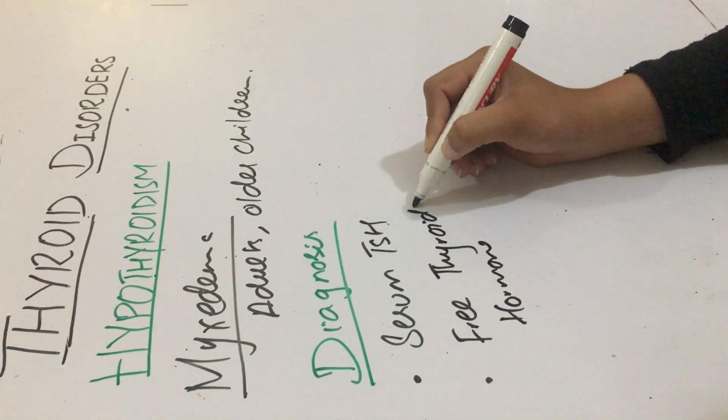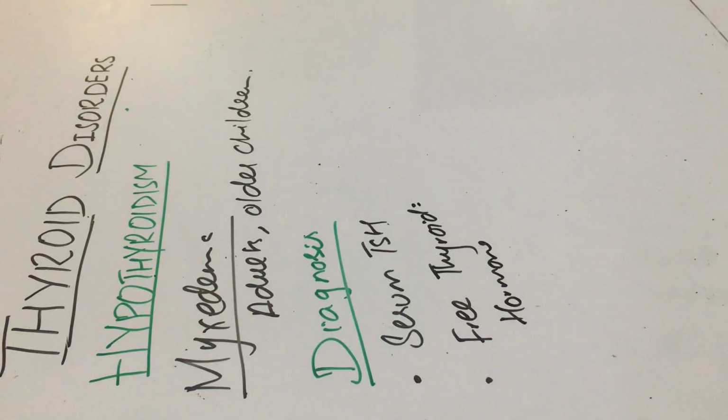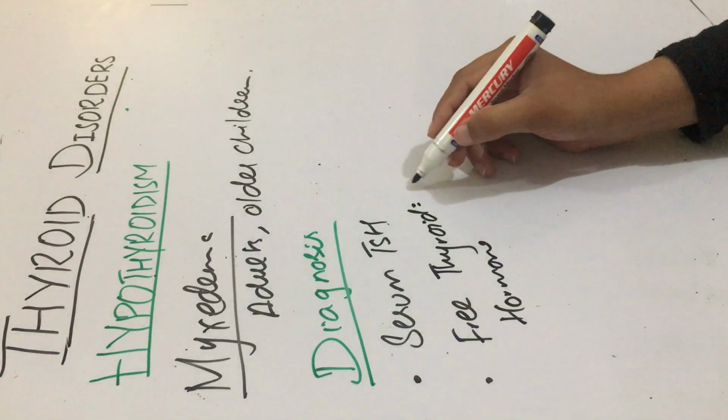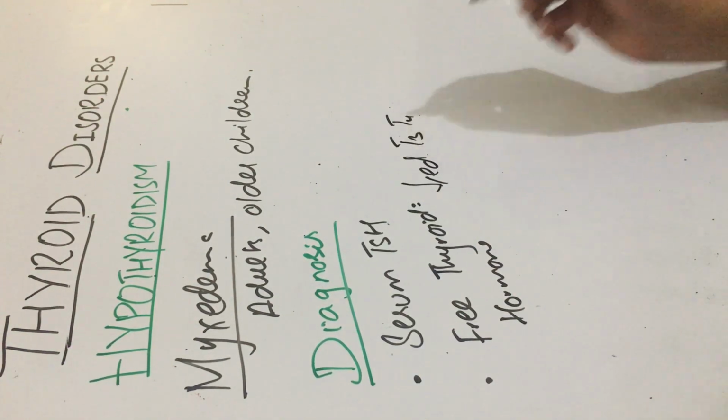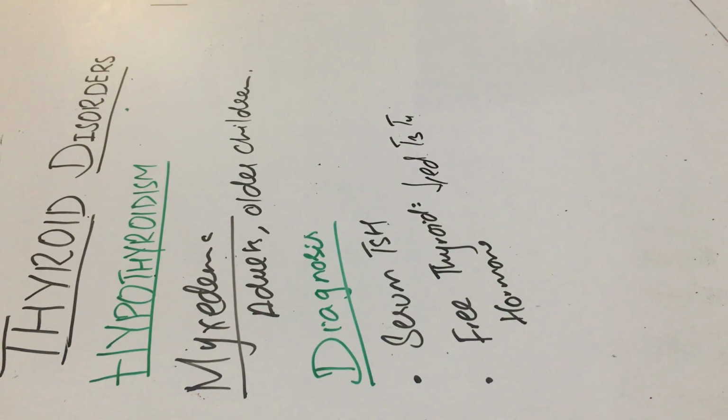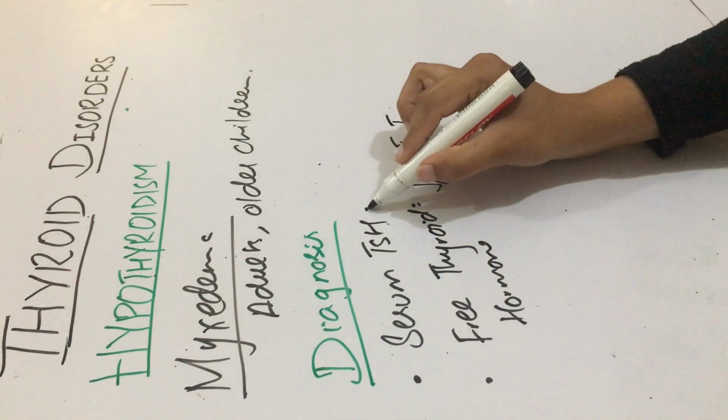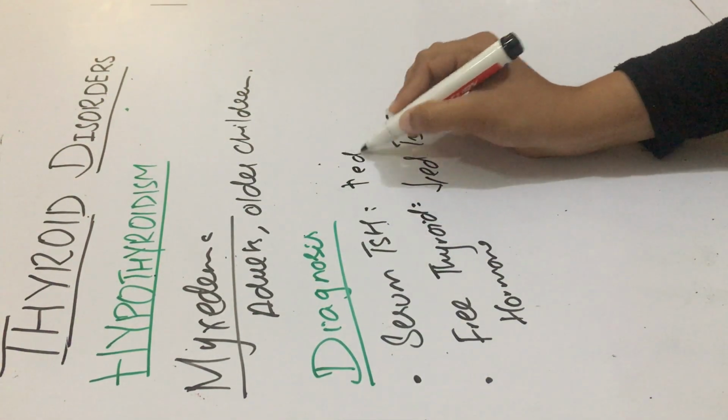In hypothyroid conditions, the free thyroid hormone levels, T3 and T4, would be decreased. So there is loss of negative feedback inhibition, so the TSH level would be increased.